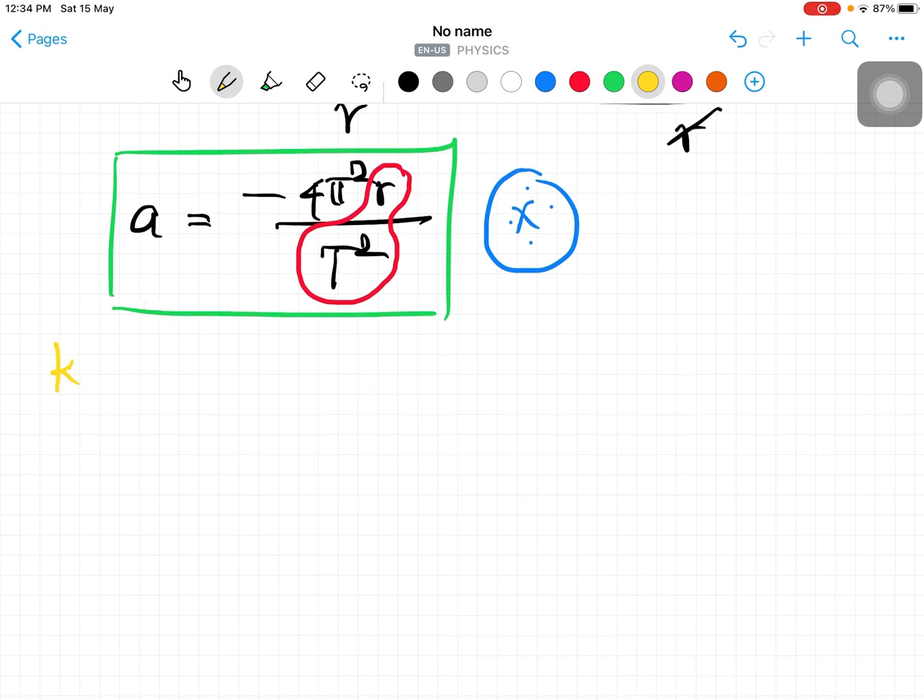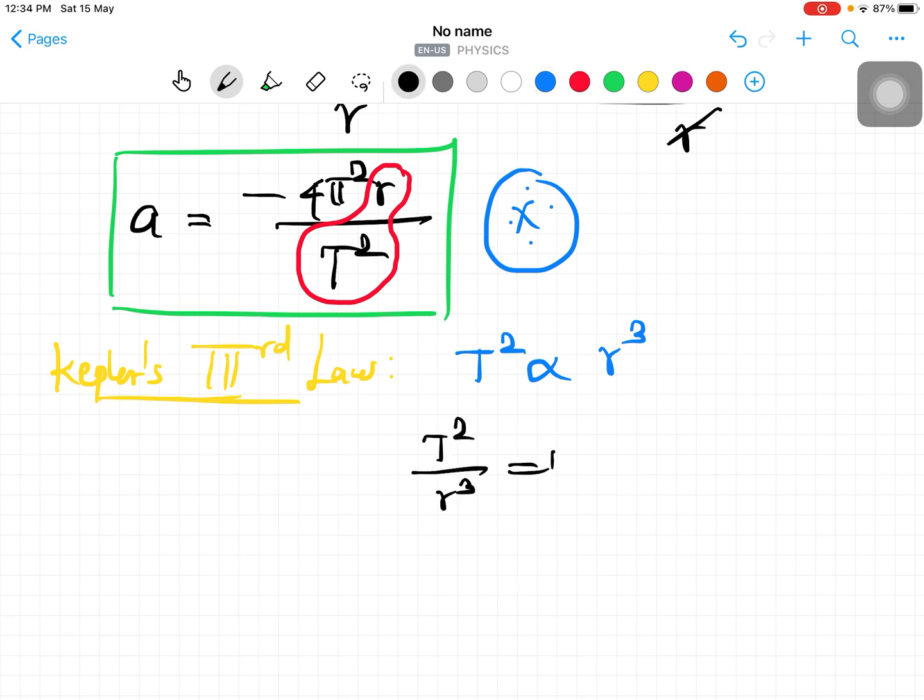So according to Kepler's third law, t square is directly proportional to a cube, where a here is r. So we can say t square by r cube is constant, or r cube by t square is also constant.